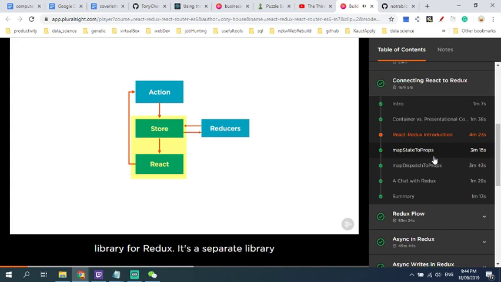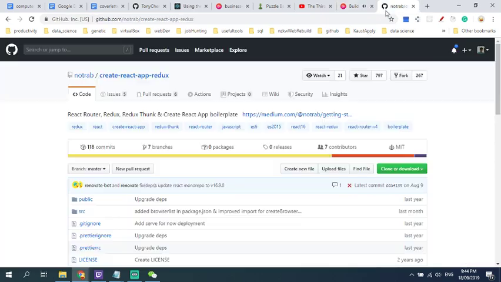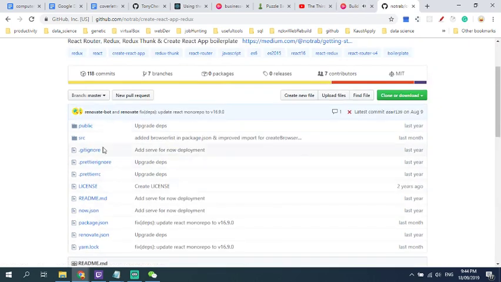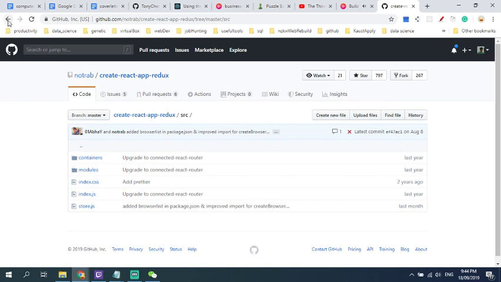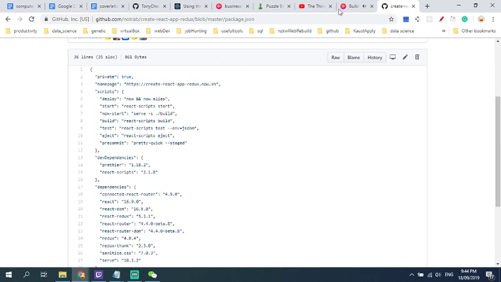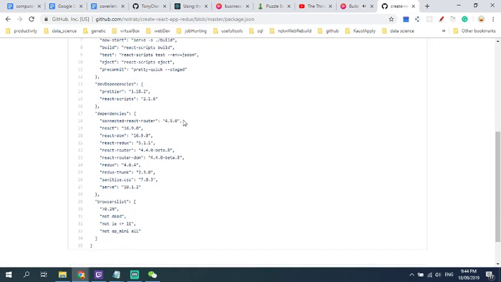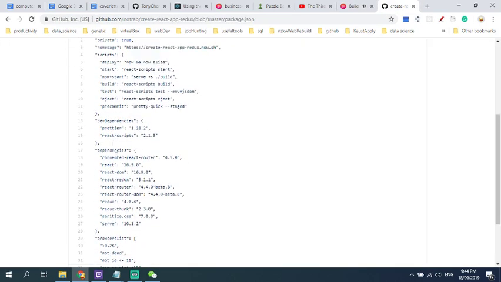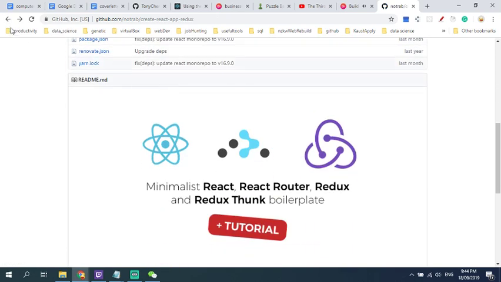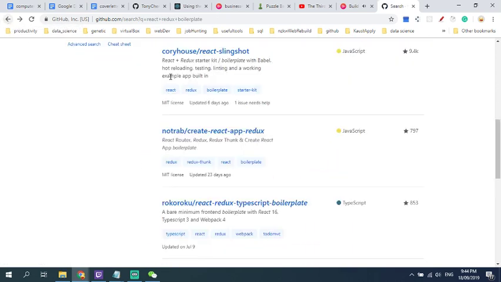React-Redux is a companion library for Redux. It's a separate library because Redux isn't merely useful for React. Since Redux is simply a way to handle state, you can use Redux with other libraries. So you could use Redux with Angular, Vue, Ember, jQuery, or even vanilla JavaScript. That said, Redux was initially created as an alternative to Facebook's Flux, and most people today are using Redux with React. So in this course, I'm going to assume that you're using Redux with React. So we will use the React-Redux library to connect our React components to the Redux store.